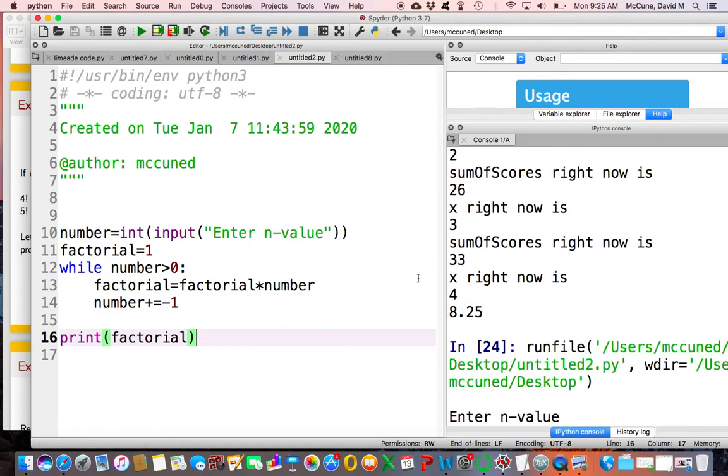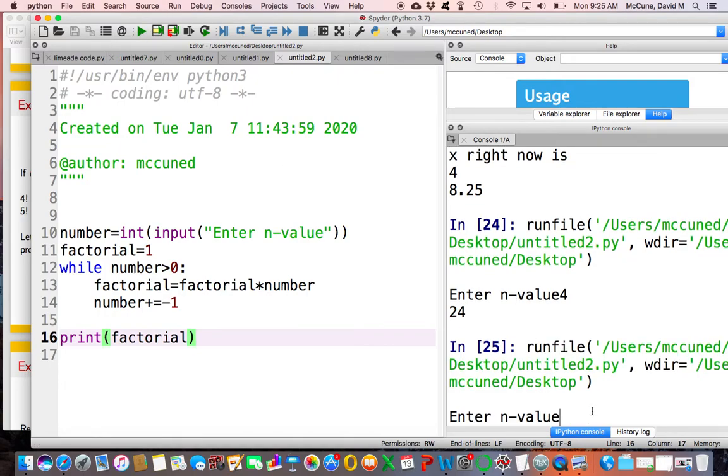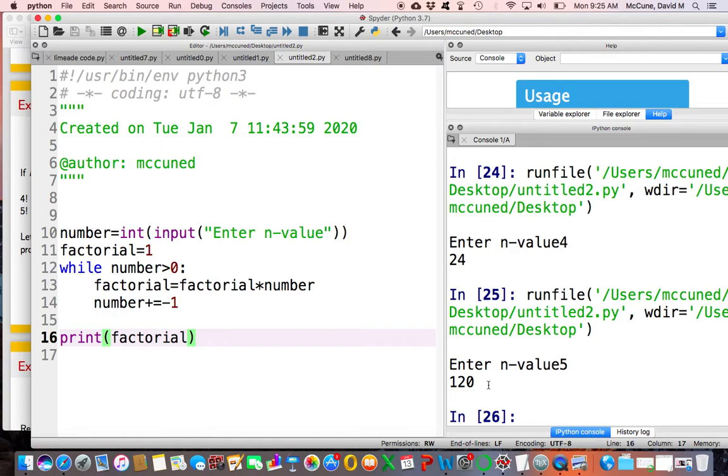Okay, so let's watch this go. Enter my n value. I'm going to enter a 4. And it prints 24. I'm going to enter a 5. And it prints 120. These values we knew.